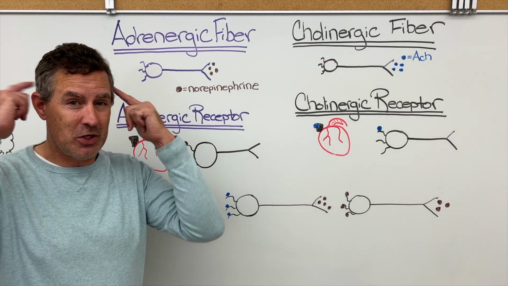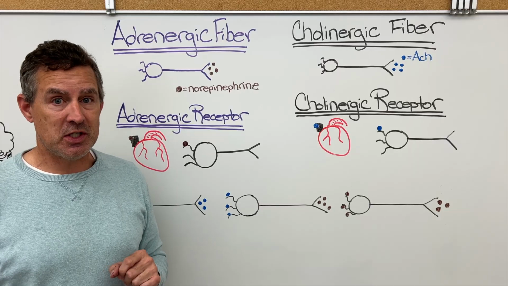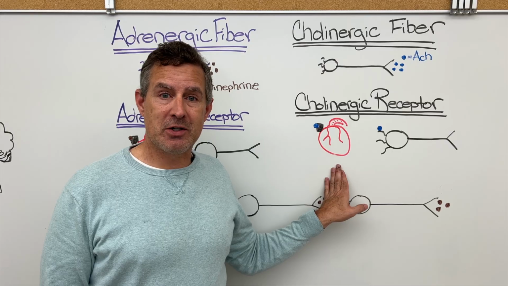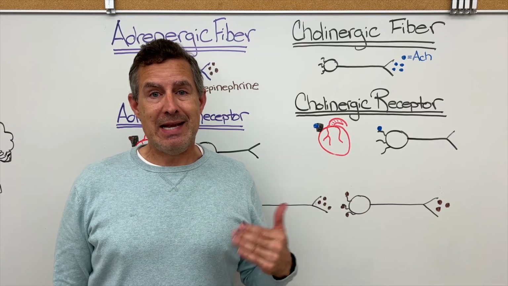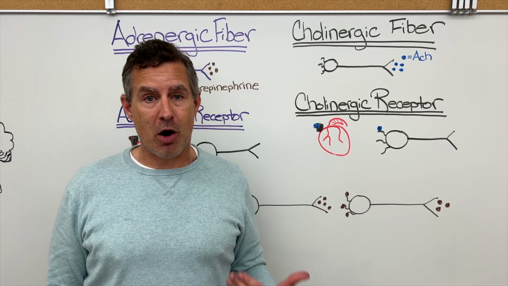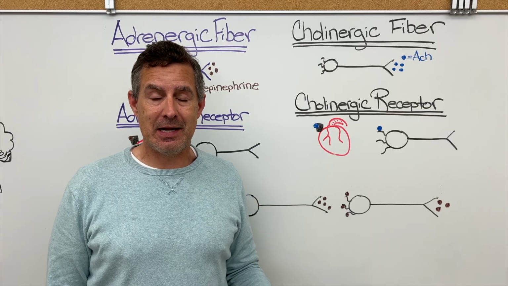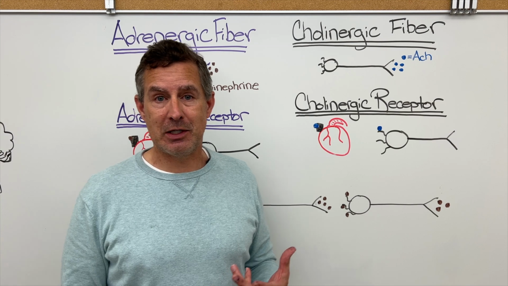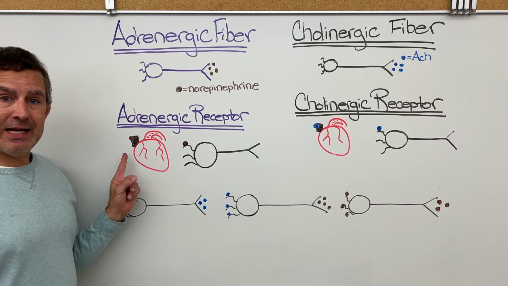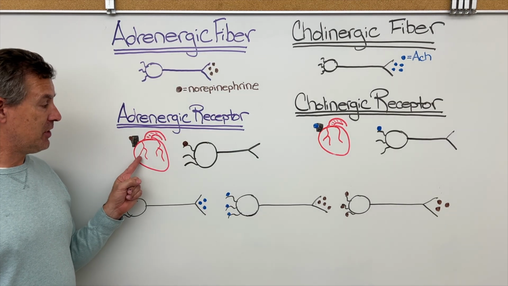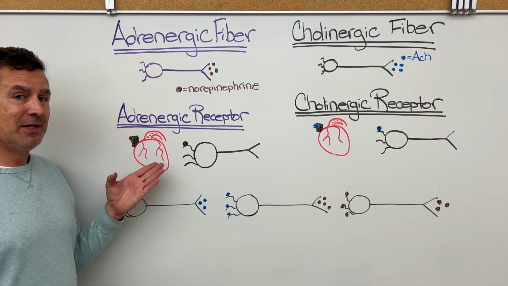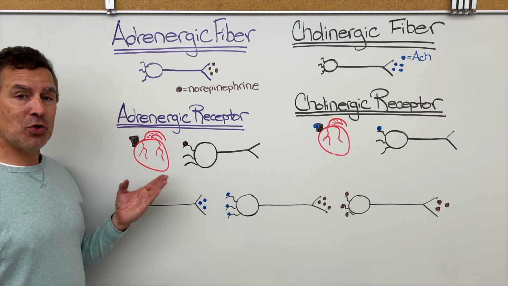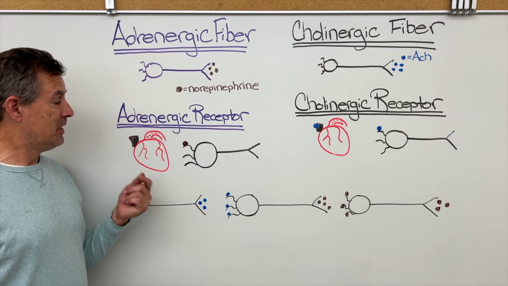Just put that in the back of your head and we'll talk about the specifics of that later. Whereas back to cholinergic receptors, nicotinic receptors are our classic ligand-gated ion channels, whereas muscarinic receptors are G protein linked receptors. If norepinephrine is binding to it, in this case on the heart, and once again the receptor is not on the outside of the heart, it's directly on the heart cells or the myocardial cells.